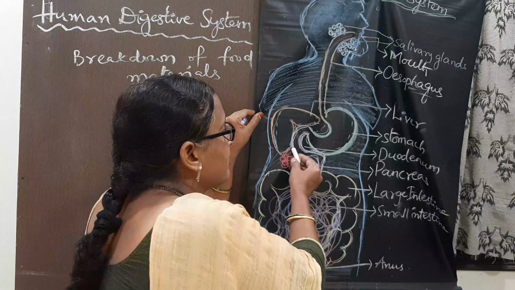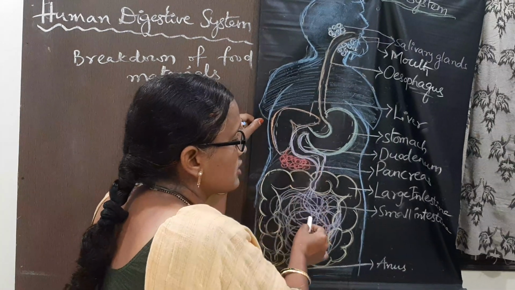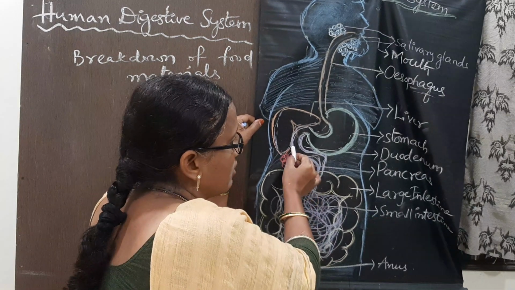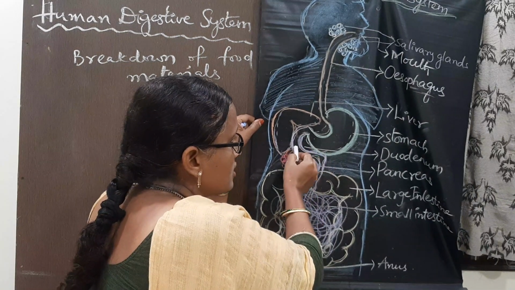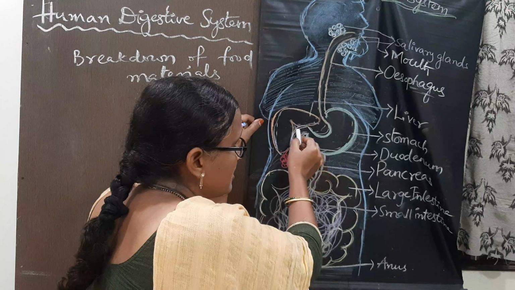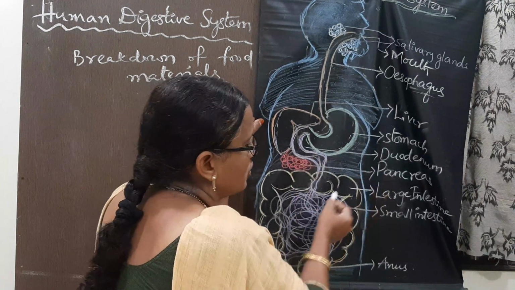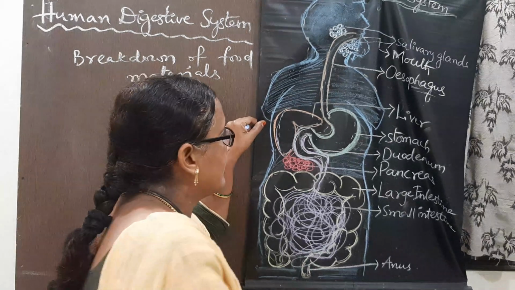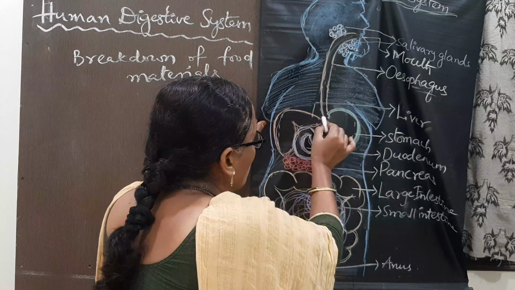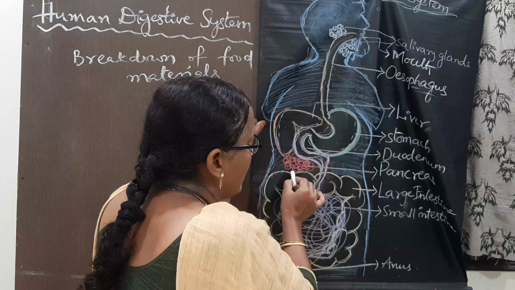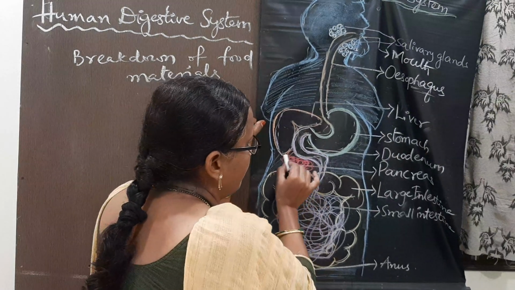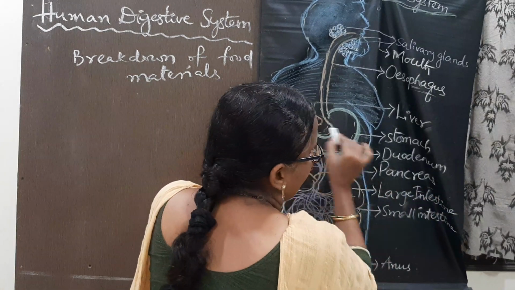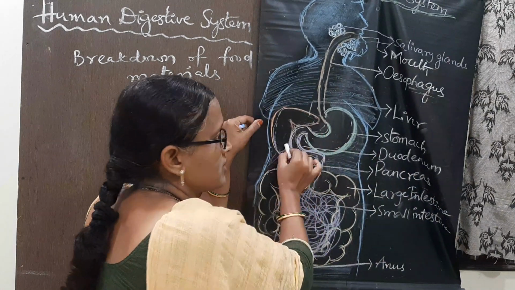The starting end of the small intestine, after the stomach, is this C-shaped structure known as the duodenum. This is the starting point of the small intestine. In this duodenum, there are two organs associated, the liver and the pancreas. The leaf-like organ is the pancreas, and here the triangular-shaped structure is the liver.